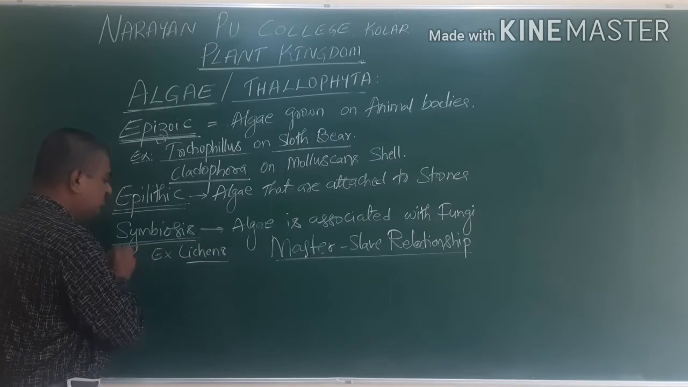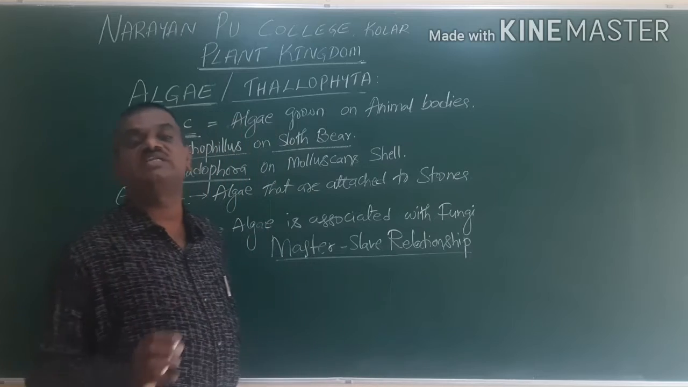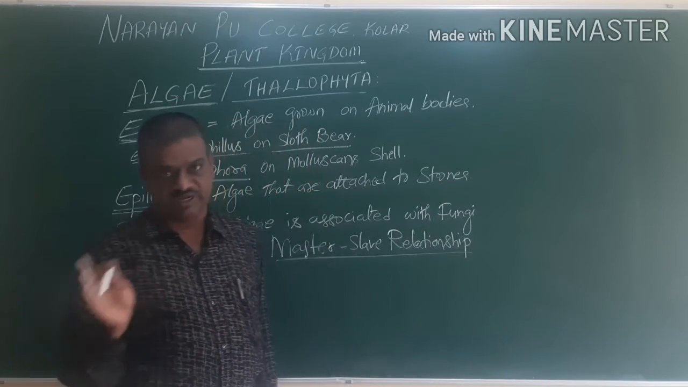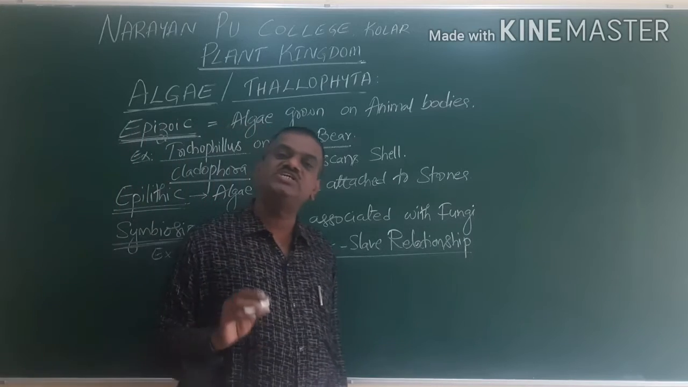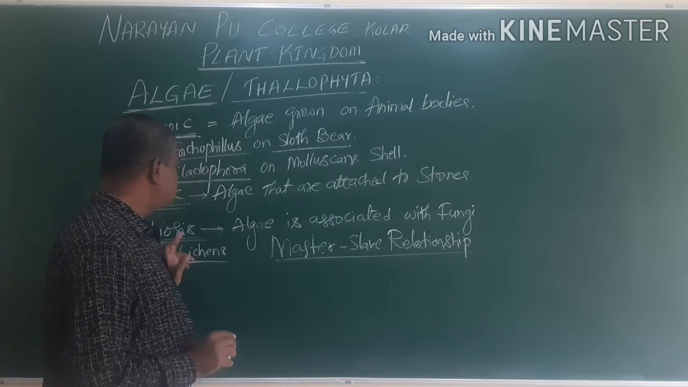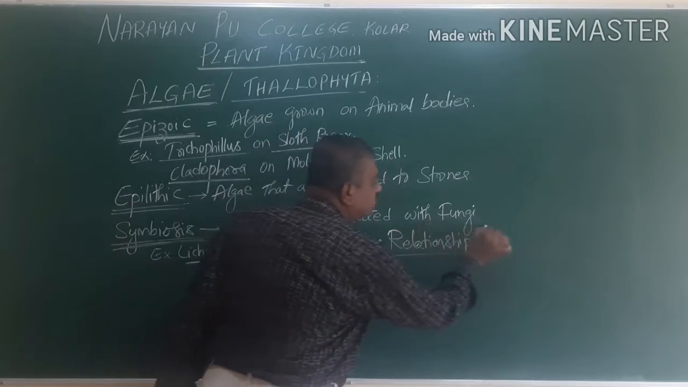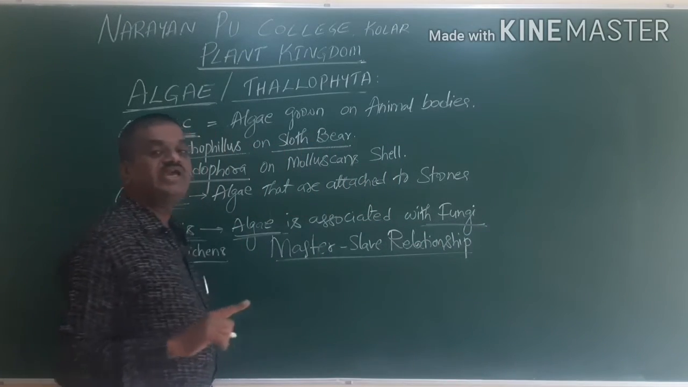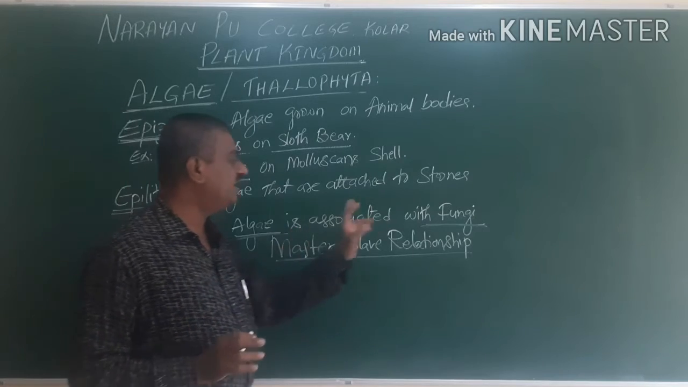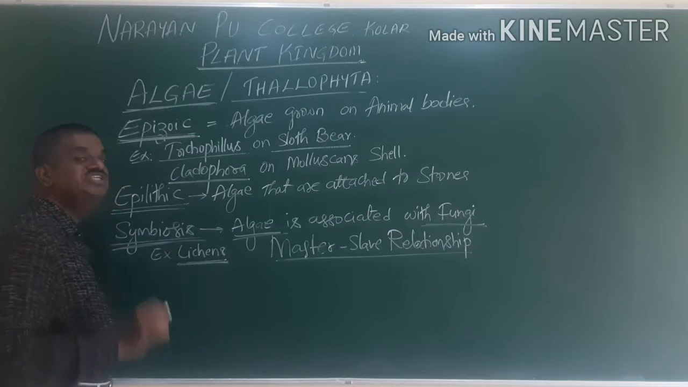And next we go for the other one called symbiosis. The word symbiosis is nothing but the mutual understanding between two organisms. For that we use the word symbiosis. So in this symbiosis, the algae is associated with fungi. Here both algae and fungi are associated together. Example: here we use the word lichens.